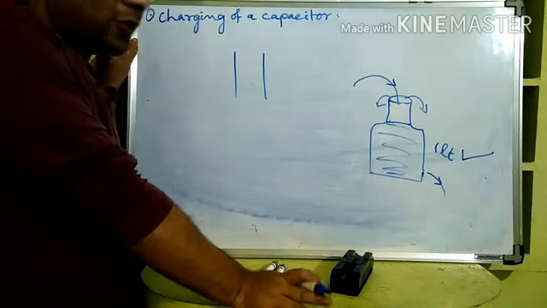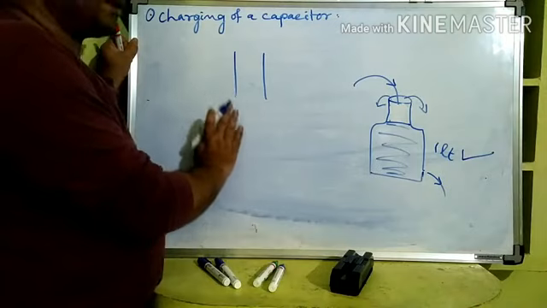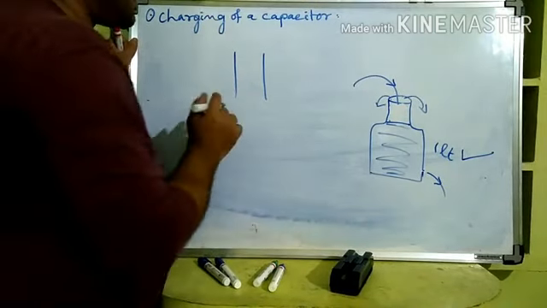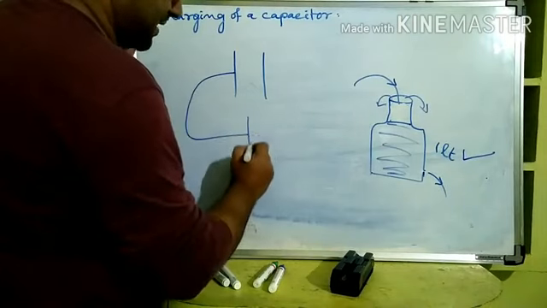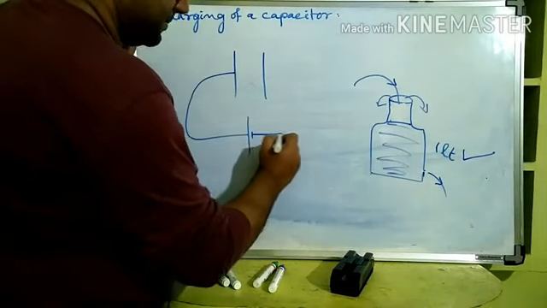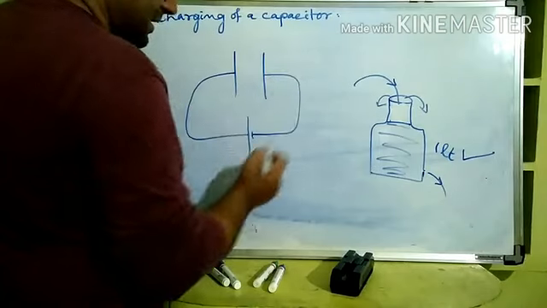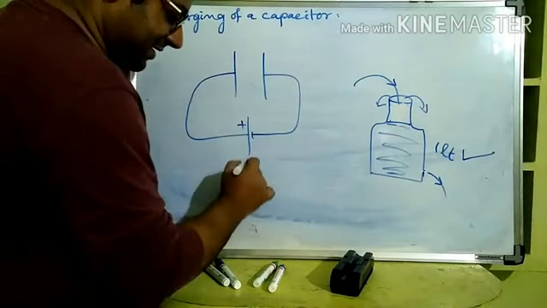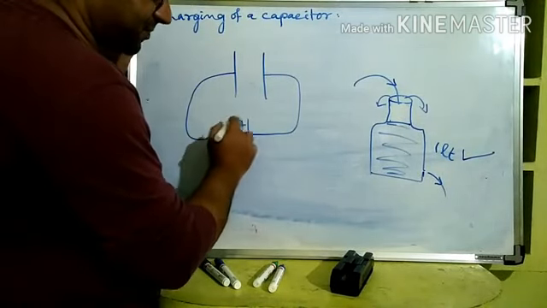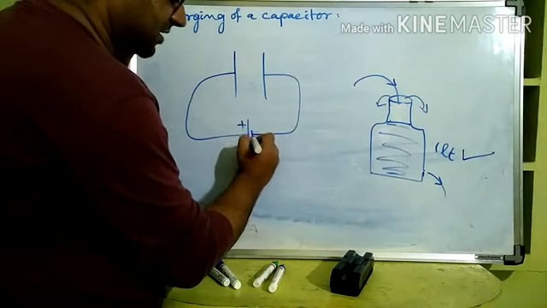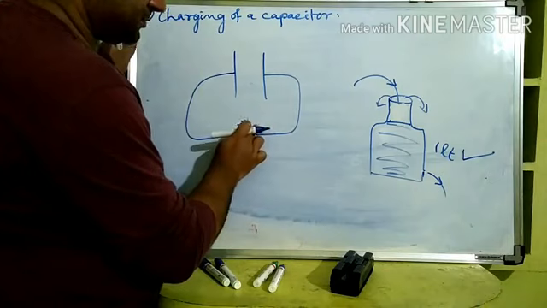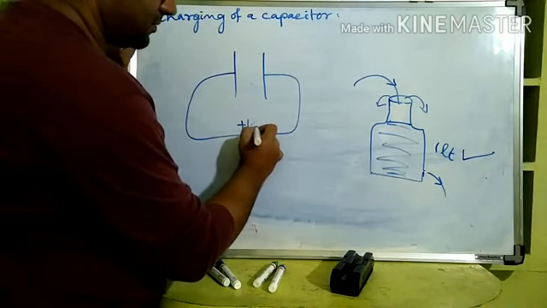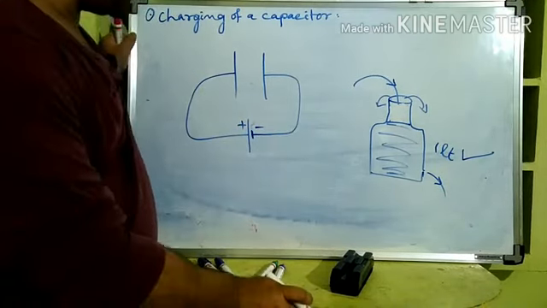In that way only, now observe and compare this with that example, how we are doing the same. This is charged with one electric battery or cell. Here the longer side represents the higher potential and the smaller side represents the lower potential.